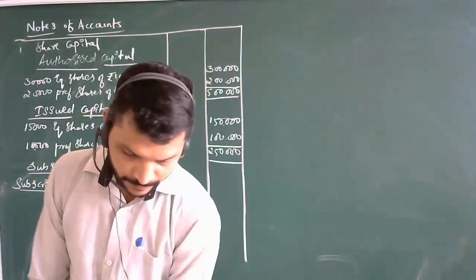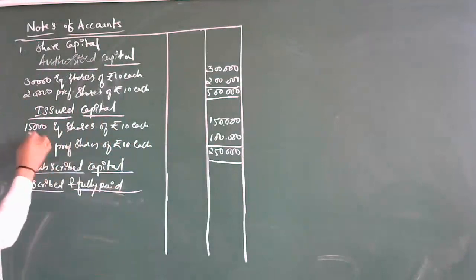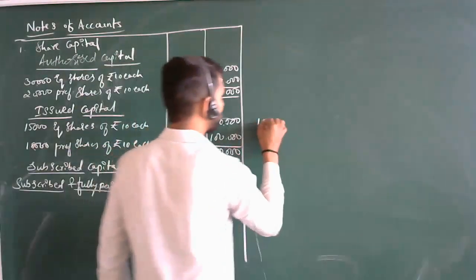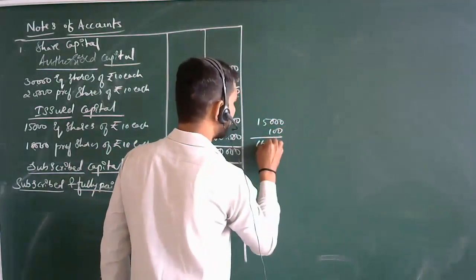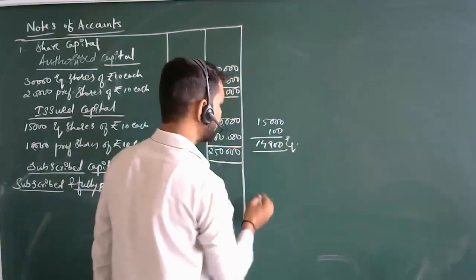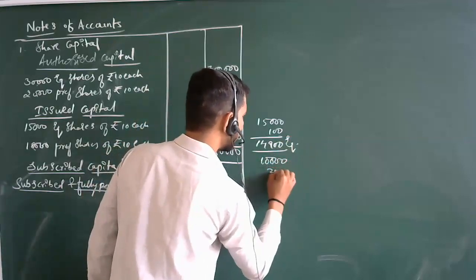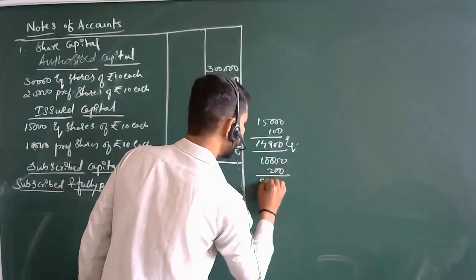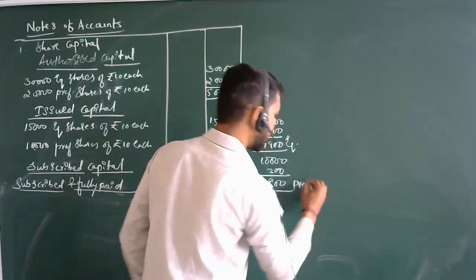How much is it? See, you can get it here. In 15,000 reduce 100, so how much will it be? 14,900. Correct? This is equity. Then preference 10,000 reduce 200, it will be 9,800. This is preference. Correct?